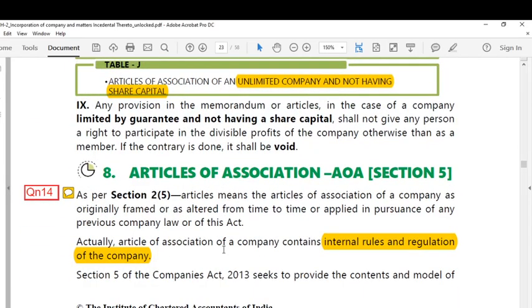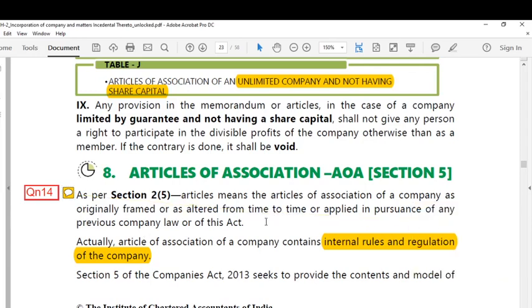Hello, hi, and welcome. This session is about articles of association, and in this topic, we are going to learn the definition of articles of association, and apart from that, we also discuss various provisions under articles of association.